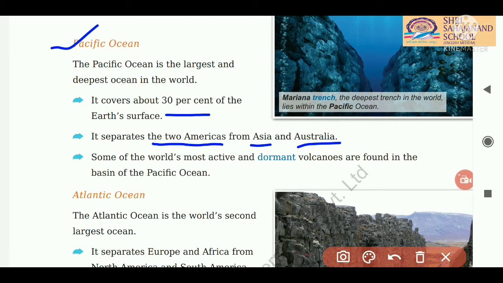So students, what does dormant mean? Dormant means not active. Dormant volcanoes are those which are not active or growing now, but are able to become active or grow in the future. It is still not active.